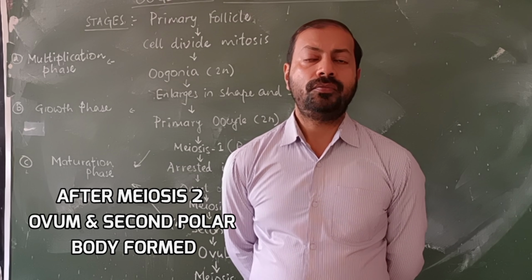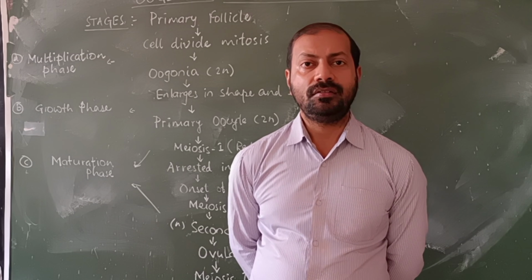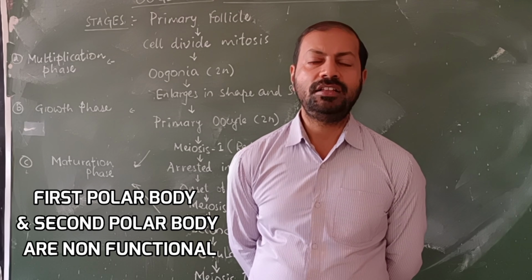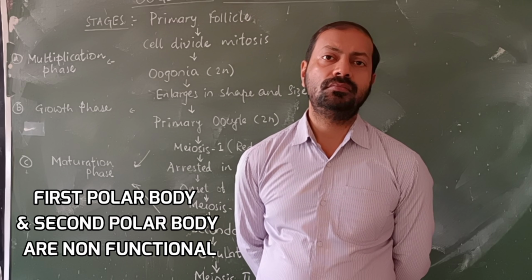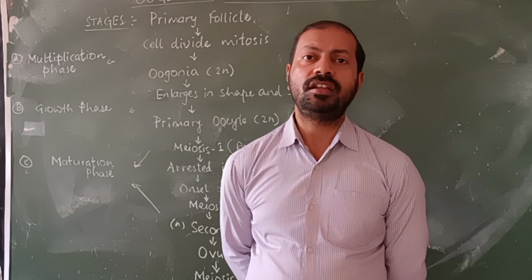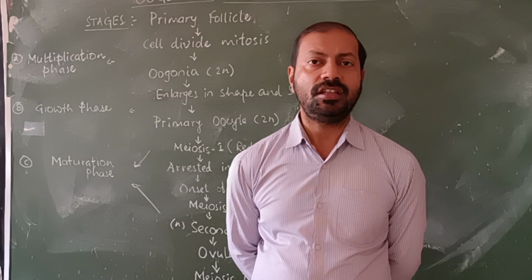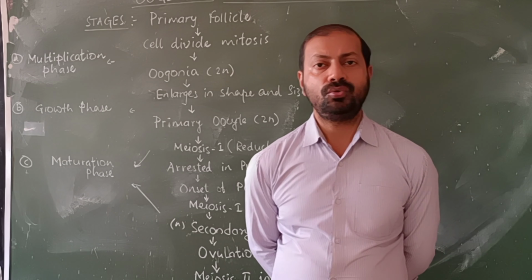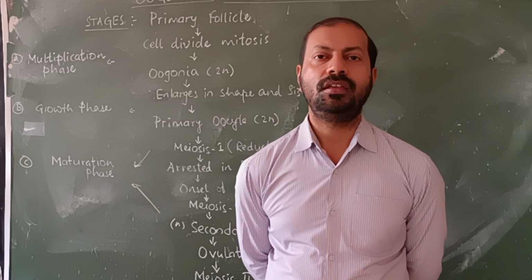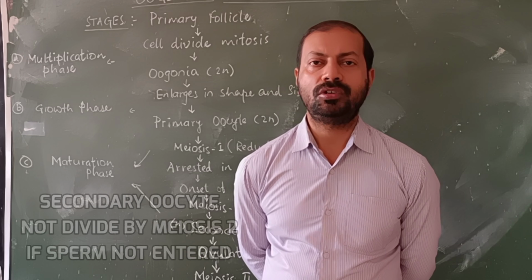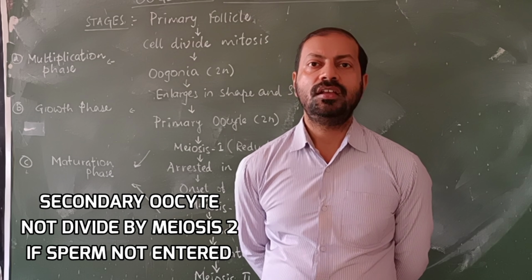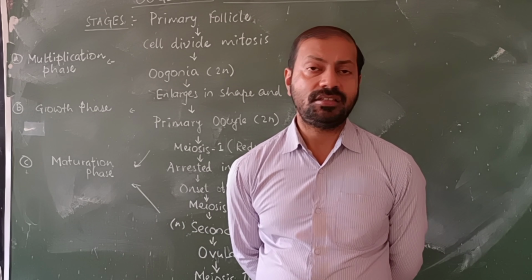You should know that the first polar body is produced inside the ovary during meiosis 1, and the second polar body is produced inside the fallopian tube during meiosis 2. Both polar bodies, first as well as second, are rudimentary, or we can say they don't have any significant role. Later on they degenerate, whereas after meiosis 2 the ovum is produced, which participates in fertilization or syngamy. Suppose there is no fertilization, or no entry of sperm has been reported. In that condition, the secondary oocyte is destroyed as it is.